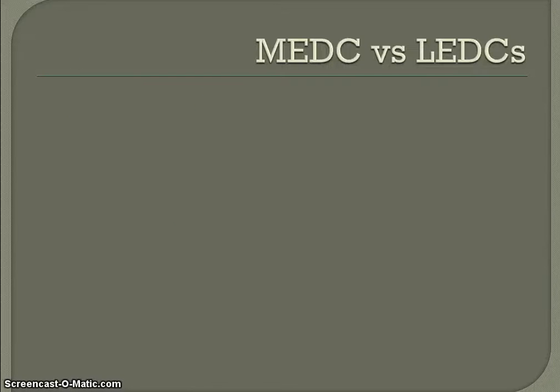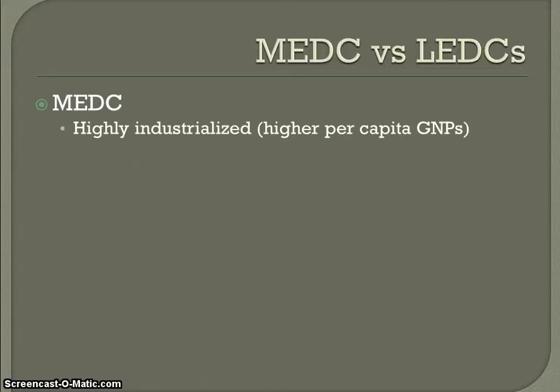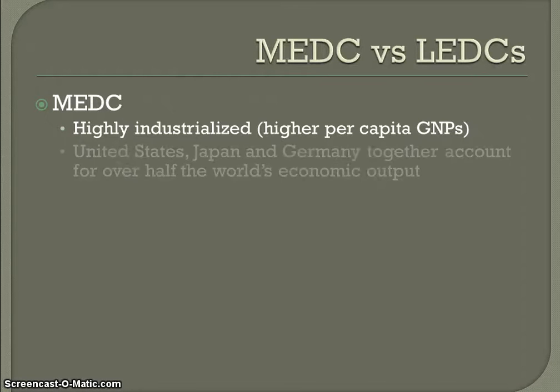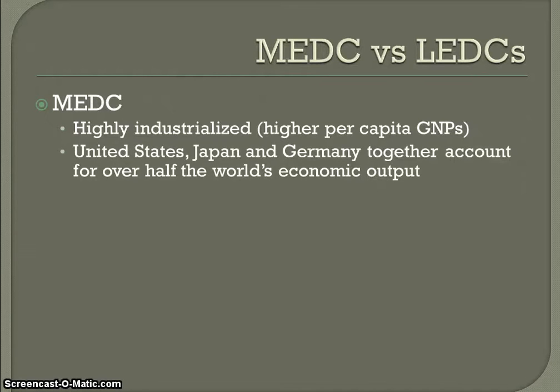Our more economically developed countries, or MEDCs, are typically going to be more industrialized and have higher per capita GNP, or gross national product. The United States, Japan, and Germany are three countries that together account for over half of the world's economic output. So that goes back to using those resources and producing the waste.